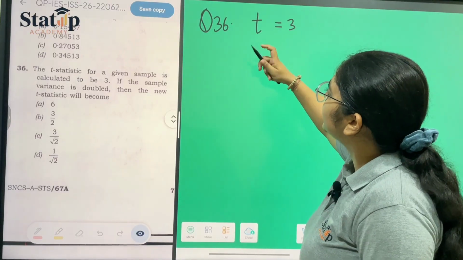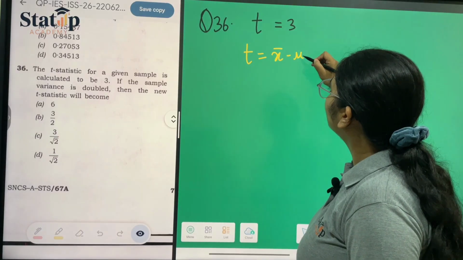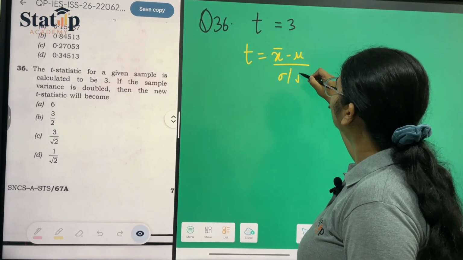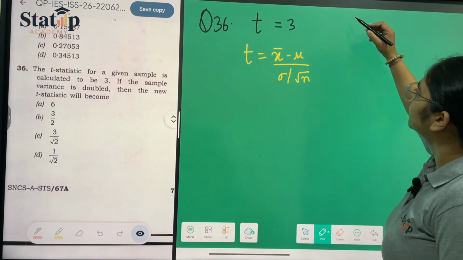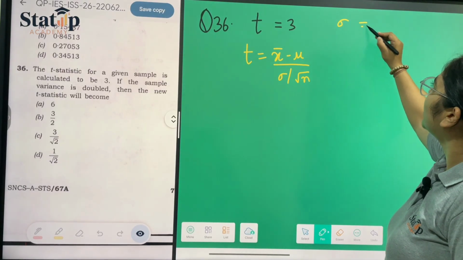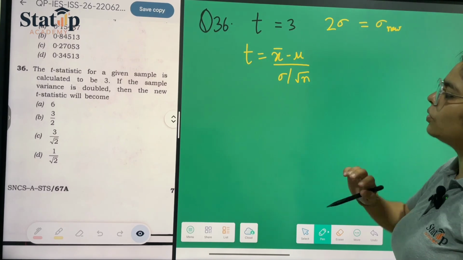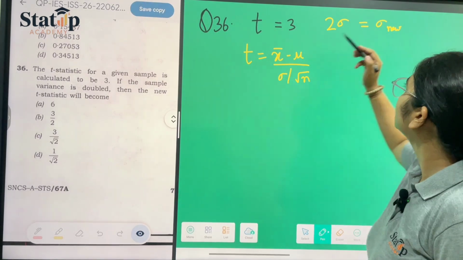So the value of the T statistic is x bar minus mu upon sigma by root n. Now the older sigma square, suppose the old one was sigma, then the new sigma is twice the old.